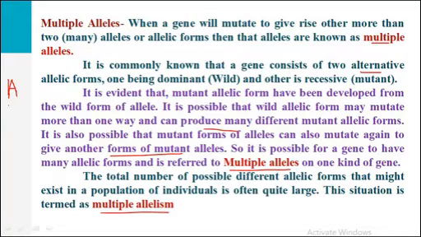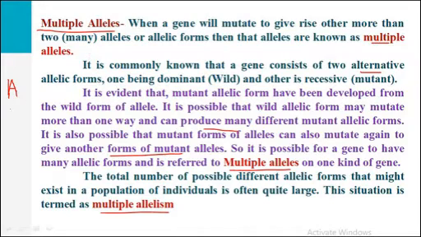The dominant allele is also called the wild type allele, and the recessive allele is nothing but the mutant type allele. In the case of multiple alleles, gene A can have more than two allelic forms. Means instead of two allelic forms, it may contain more than two alleles. So this concept is called multiple alleles.